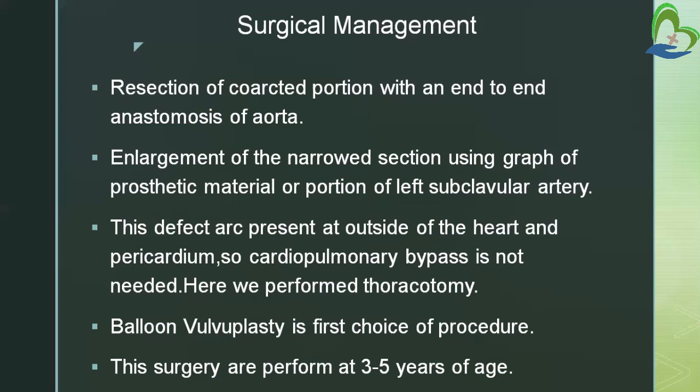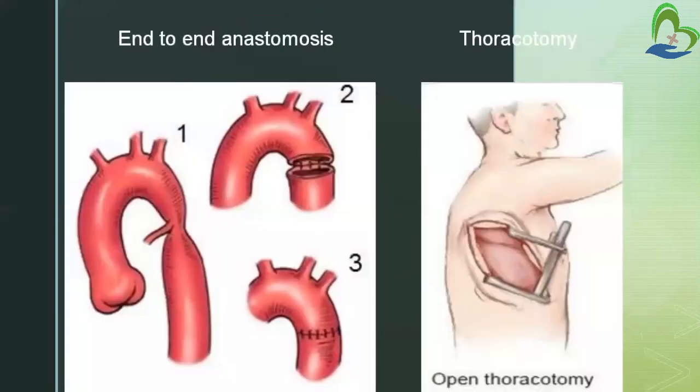So what is thoracotomy? It is a surgery to open the chest. During this procedure, the surgeon will make an incision in the chest wall between your ribs, and then the surgeon will operate. Then balloon valvuloplasty is the first choice of procedure. This surgery is performed at 3 to 5 years of age.